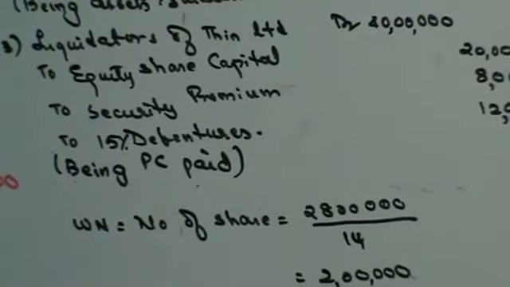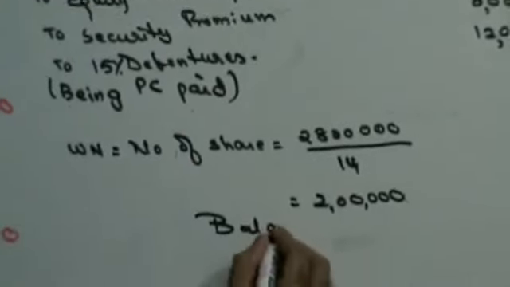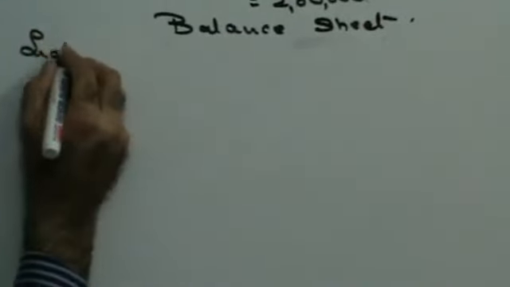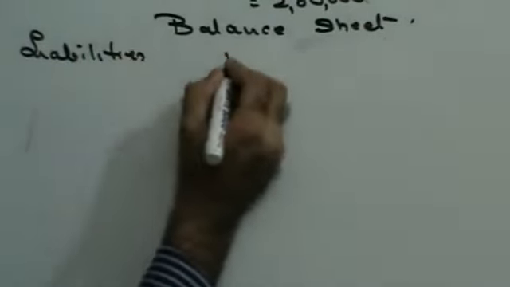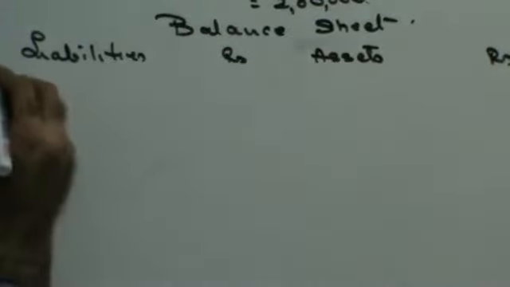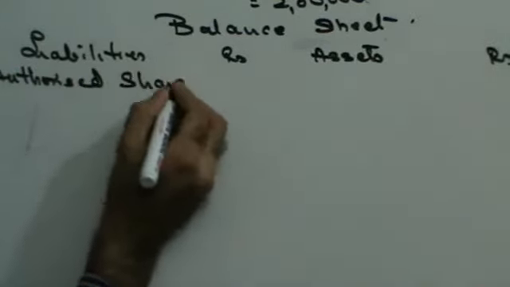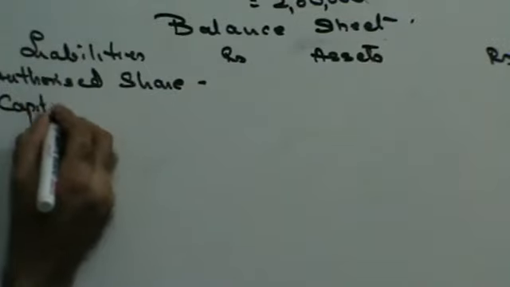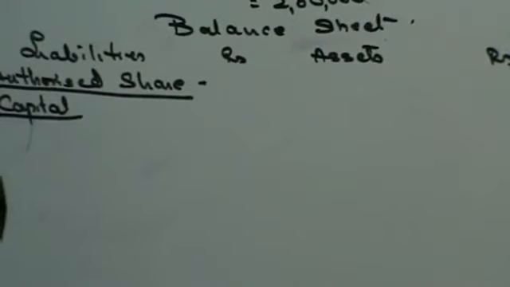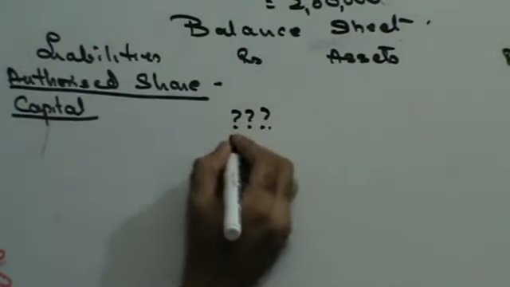Let's make the balance sheet of FAT Limited. Balance sheet. Liabilities, rupees, assets, rupees. Authorized share capital. Have they given you authorized share capital? No, they haven't given you authorized share capital. Put a question mark and tally it off.